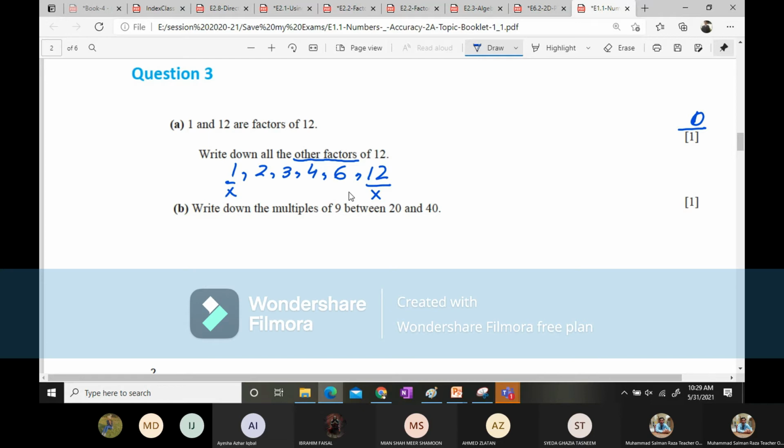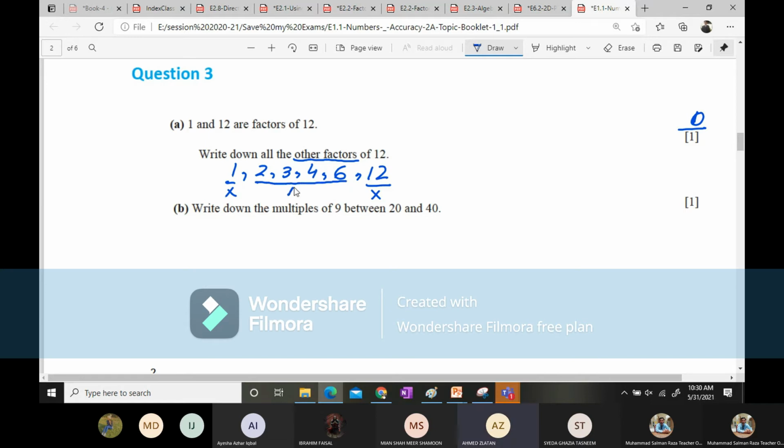Now, part B. Writing down the multiples of 9 between 20 and 40. How do we solve these type of questions? Multiples of 9 means we are going to start the table of 9, and the answer should be between 20 and 40. So what will be the answer, guys?